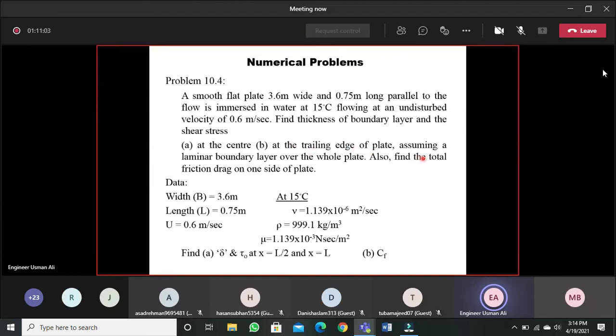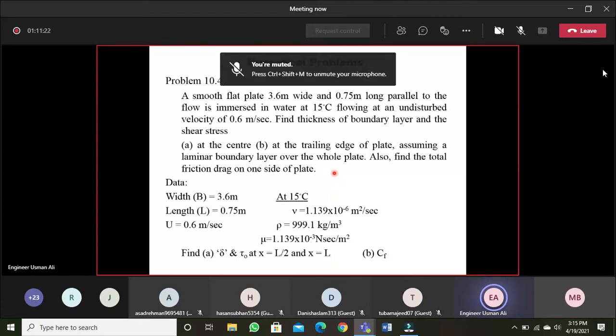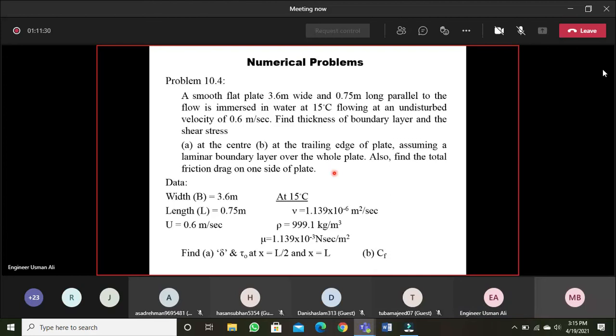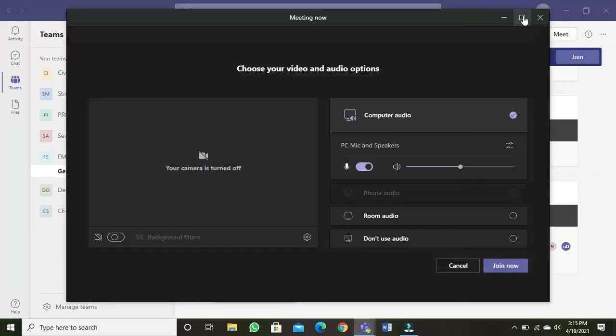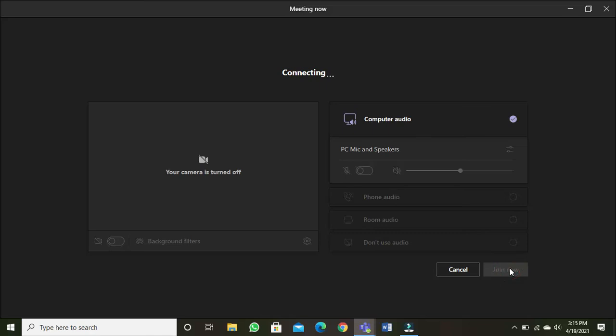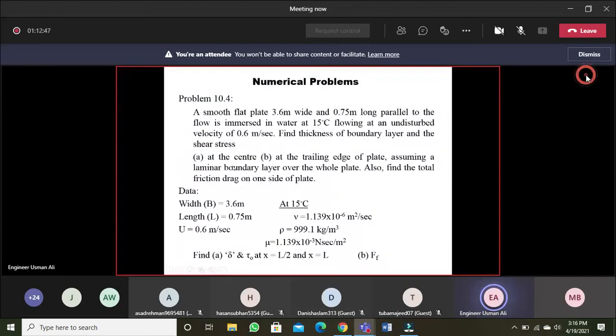Now the main thing is he has mentioned that assuming a laminar boundary layer over the whole plate, so here he has told us that there is a laminar boundary layer over the whole plate. If it is not mentioned, then as I told you, you will find the length x_c or find the Reynolds number. If the Reynolds number comes out more than 500,000 you will say it is transition, and if it is less then it is indeed a laminar boundary layer. So you will be given the type of boundary layer, that is simple.